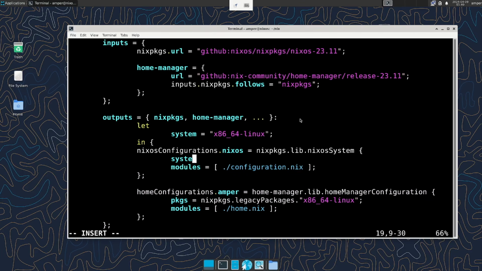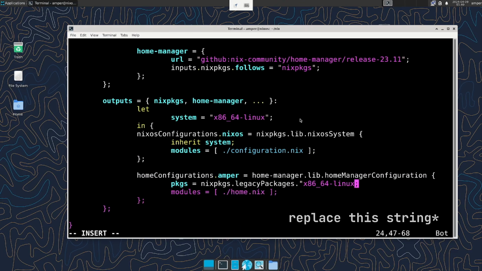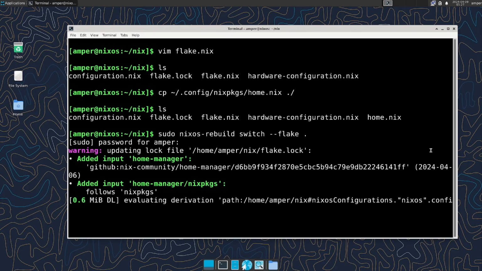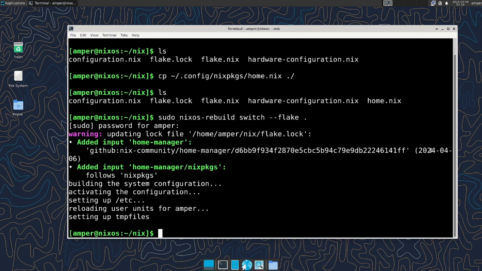Instead of creating the system attribute, we now write inherit system and replace this line with the $, followed by curly braces and the system variable. Save the changes and copy our home.nix to the flake folder. Update the system configuration, and now we can update the Home Manager using the command home-manager switch --flake and the path to the flake.